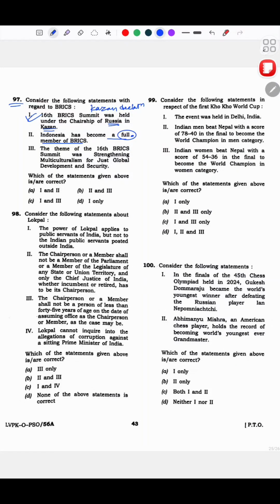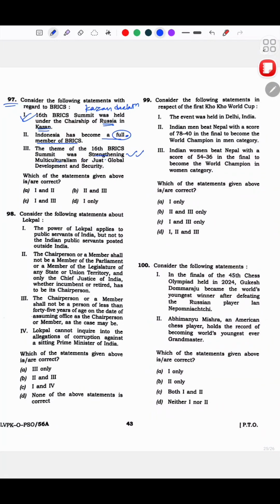But the theme of the 16th BRICS summit was strengthening multiculturalism for just global development and security. Thing is, the moment I read all of this, I was like, yeah, this is correct. In the exam, that intuition that you get, yeah, it was correct. The worst part here is, it is not multiculturalism. It's multilateralism. They've made that confusing question. So, technically, this is wrong.